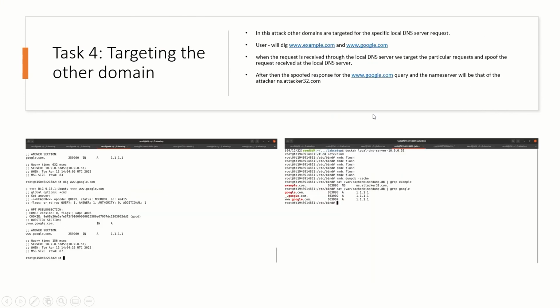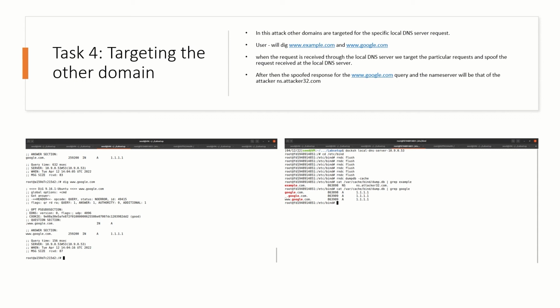Now I will move further towards task 4, which is targeting another domain, which is a more advanced thing of the local DNS attack. We will basically target every domain that is requested by the local DNS server from the user. For the project purpose, we have used google.com, and in this manner we can also target other domains like facebook.com or yahoo.com.